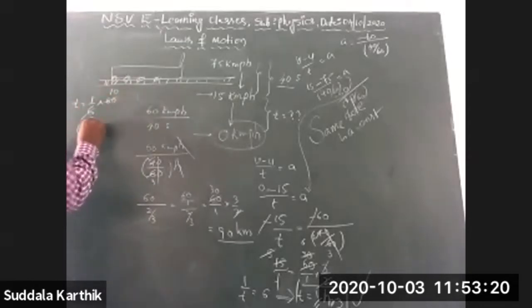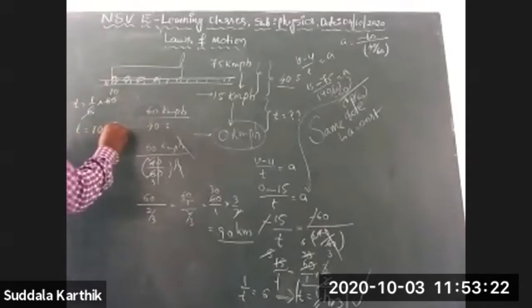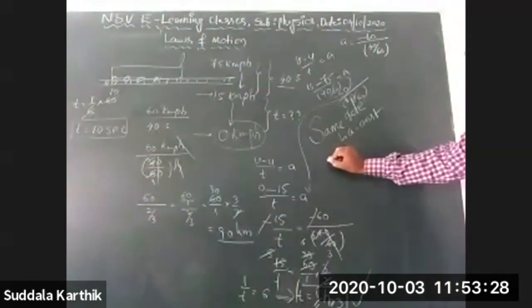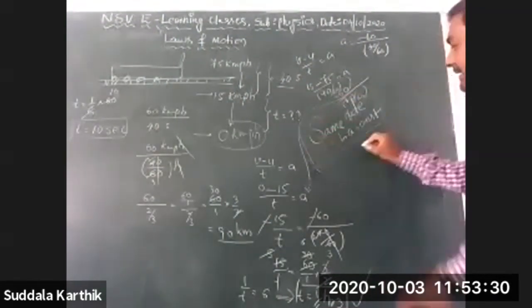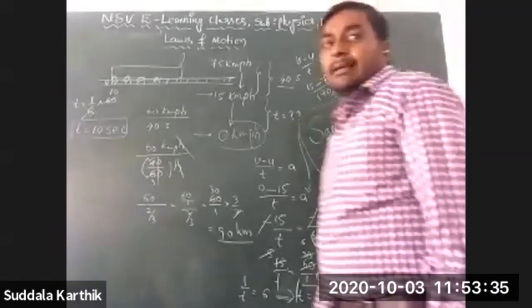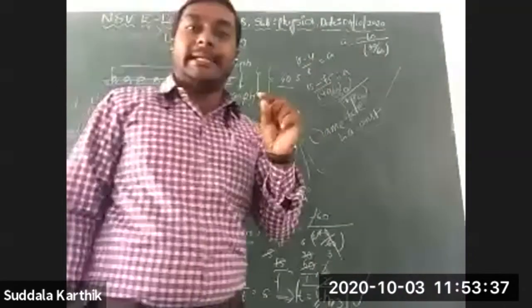So t is equal to 10 seconds. After 10 seconds, it is going to be at rest. So again, a keyword is there: same rate. Same rate is a very, very important keyword.